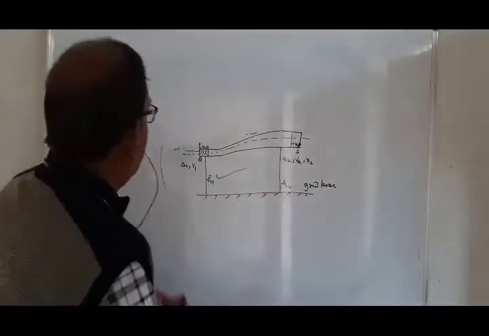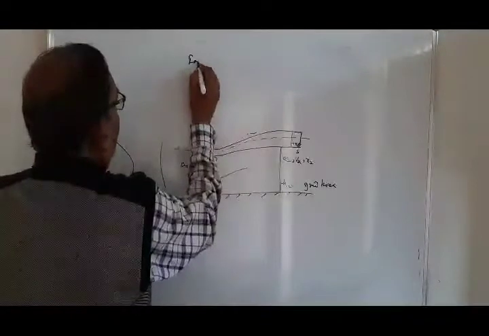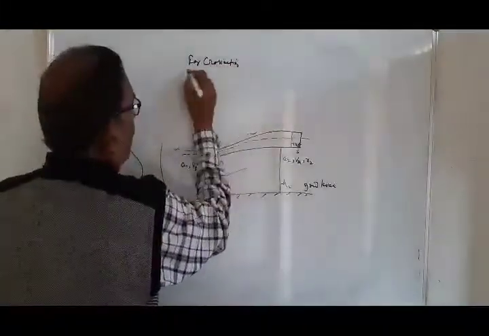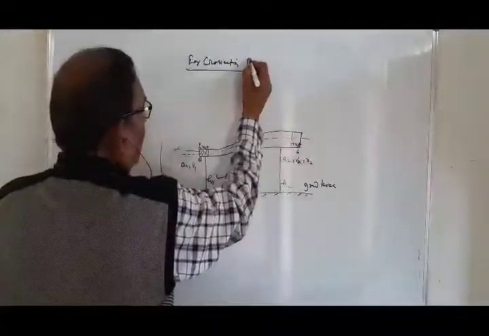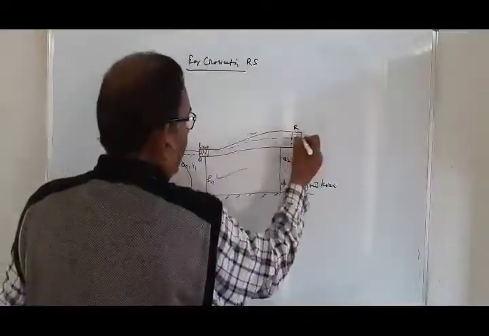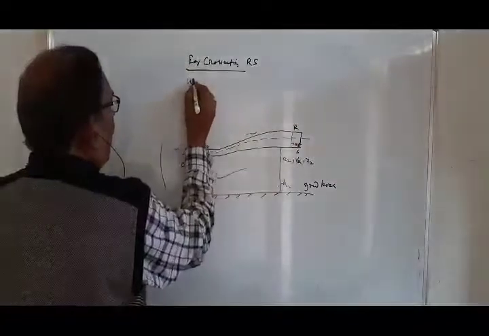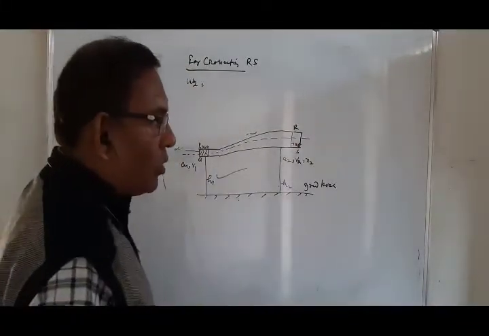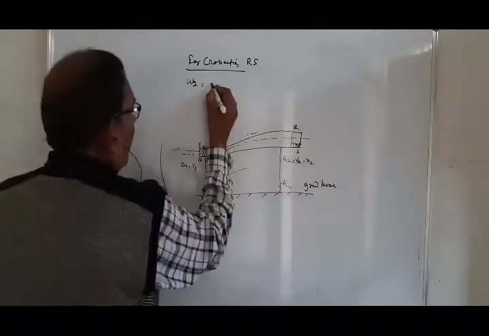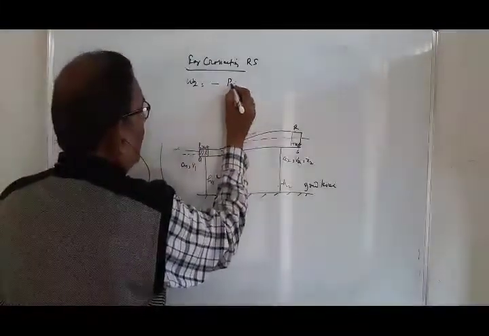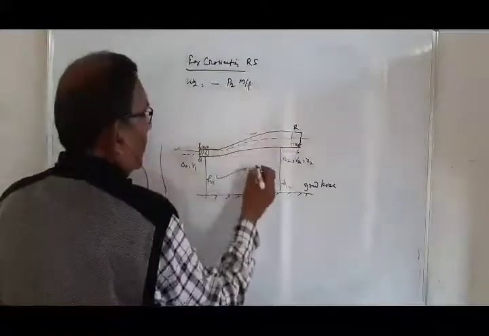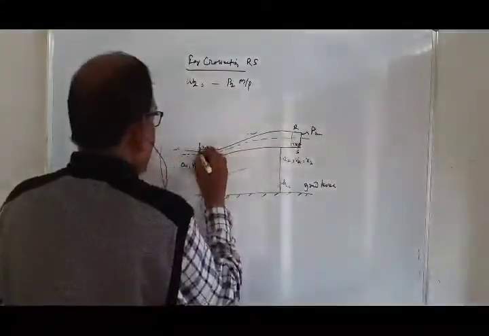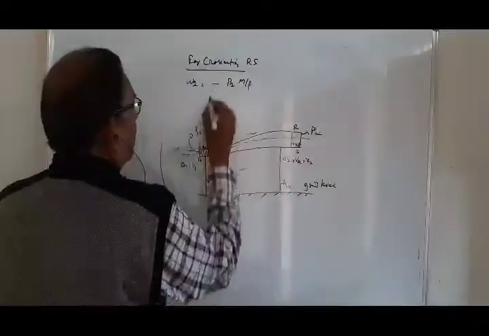So here for cross section RS, the work done against the force is minus P2 m by rho. Here the pressure is P2 and here the pressure is P1.